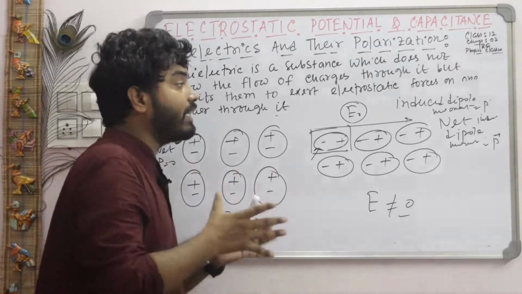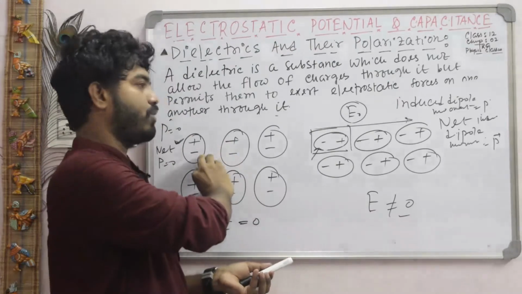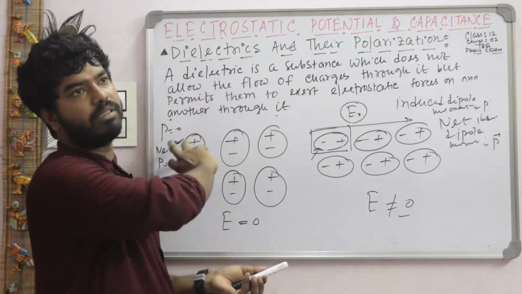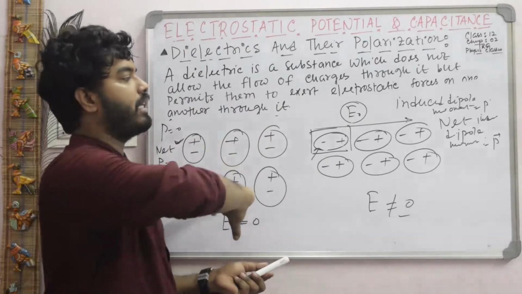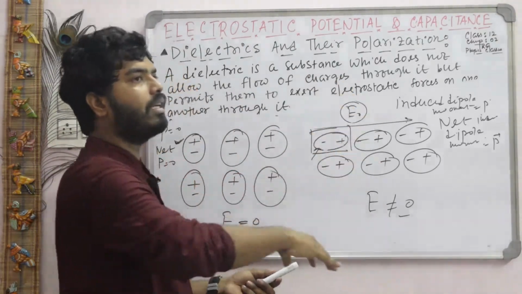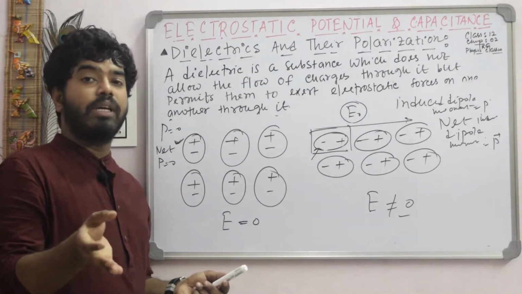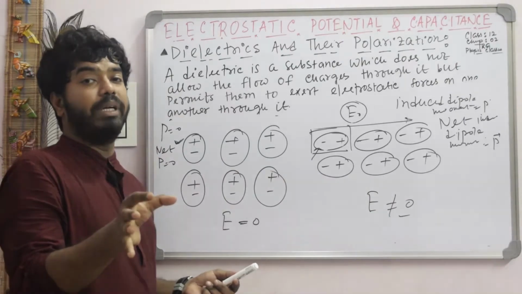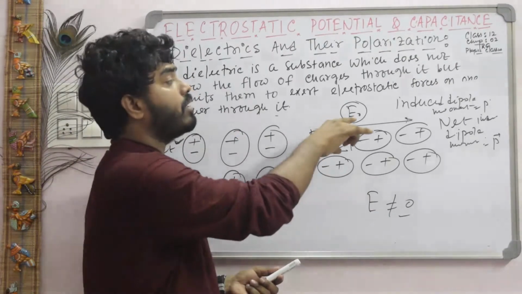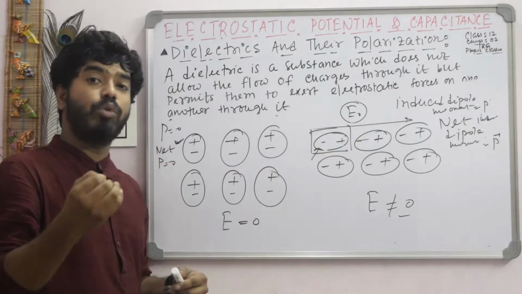What has happened here actually? When there is no electric field, there is no individual dipole moment, and the net dipole moment is 0. But when we apply an external electric field, we get a net induced dipole moment, and this formation happens when we apply an external electric field. This electrical property is known as polarization.